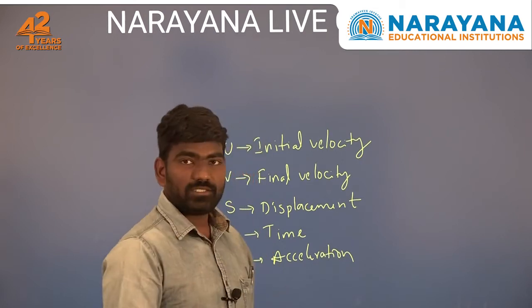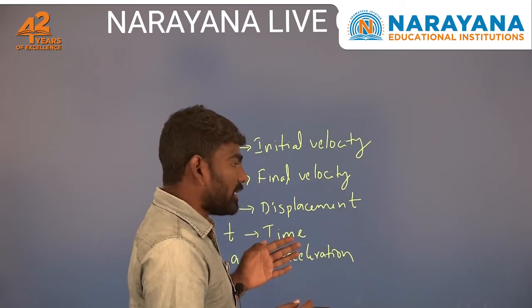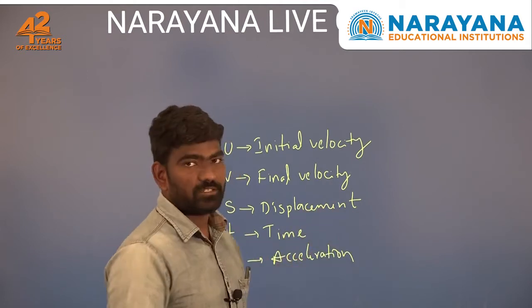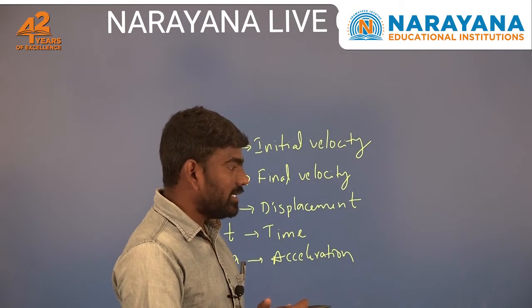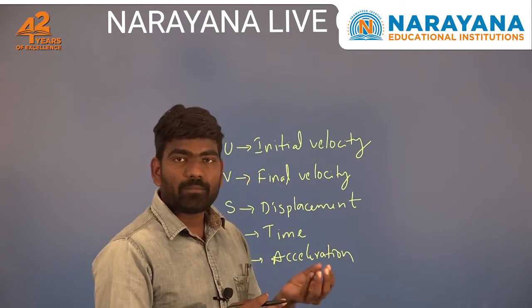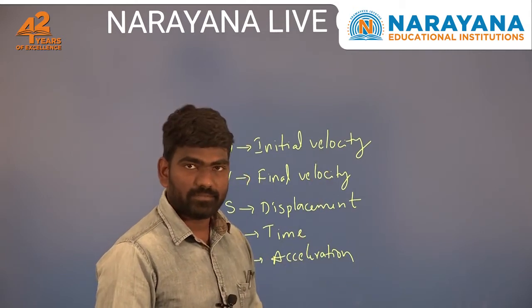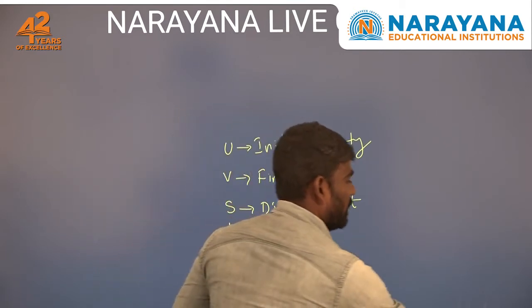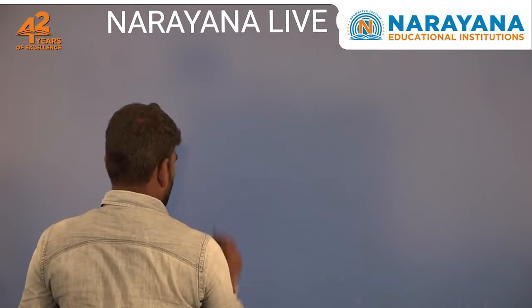Now we know how the parameters will change if a particle is moving along the horizontal. Now let us see, if a body is vertically projected, how these parameters will change.